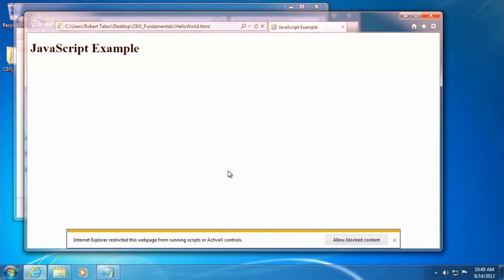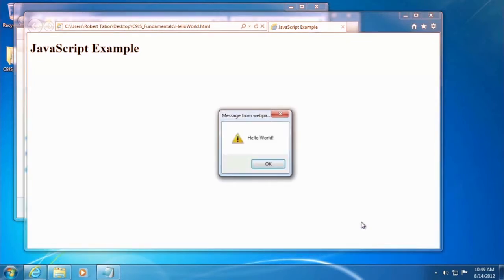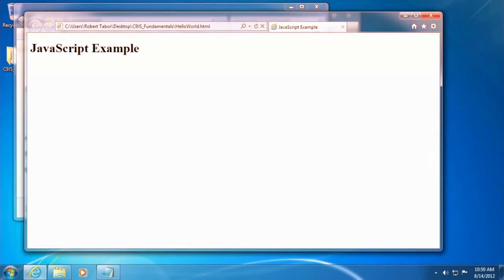And you can see a couple of things happen here. First of all, we see this little error message at the bottom: Internet Explorer restricted this web page from running scripts or ActiveX controls. I can click Allow Blocked Content, and when I do, we see a little alert box pop up with the words Hello World. And I'm going to click the OK button. And we have now successfully created our first JavaScript program.